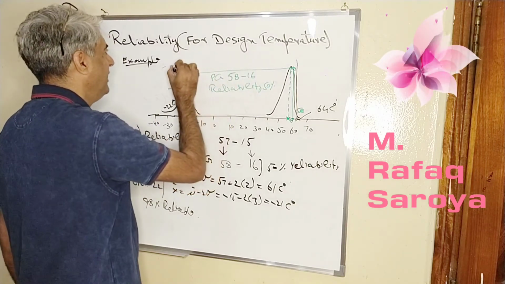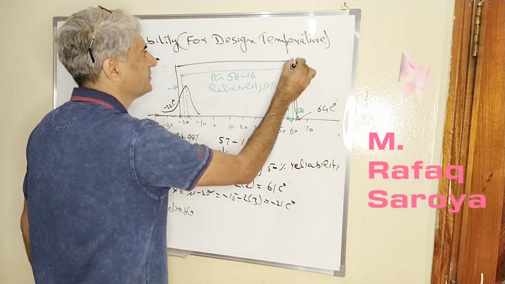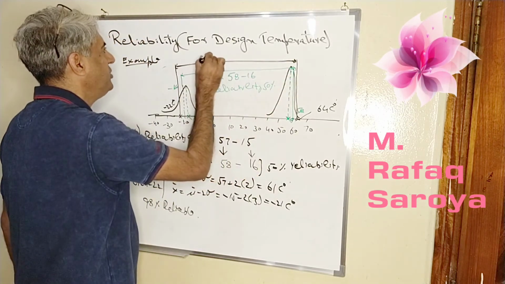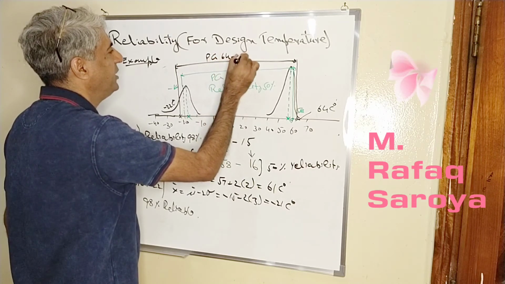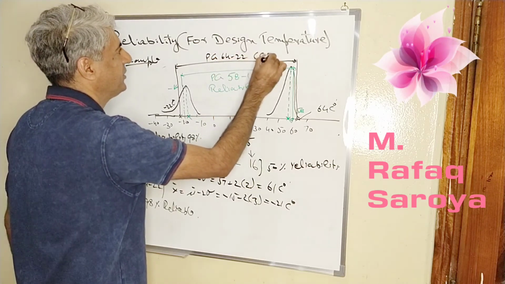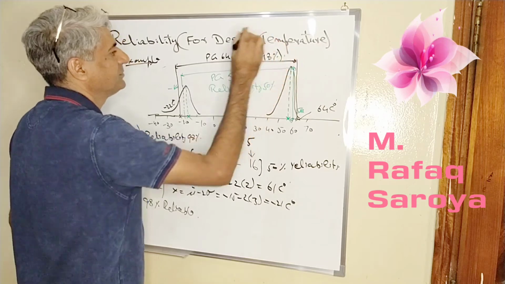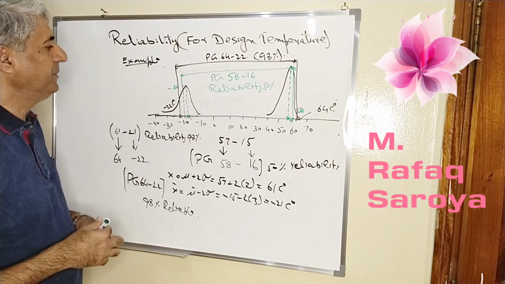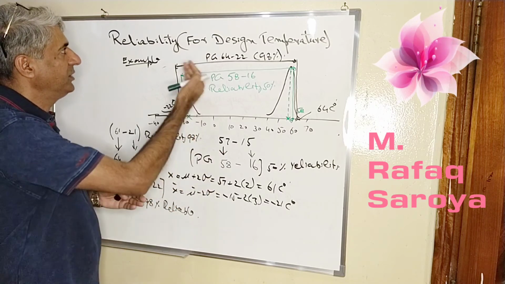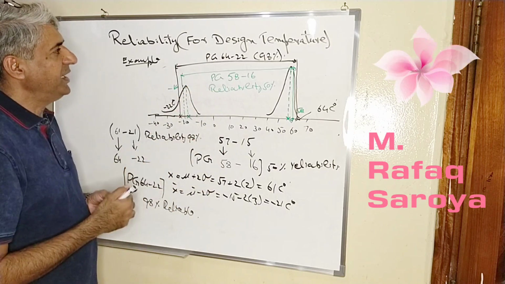As I read this line, PG 64 minus 22, it is 98%. I hope now you have understood this concept, how this range is being selected.